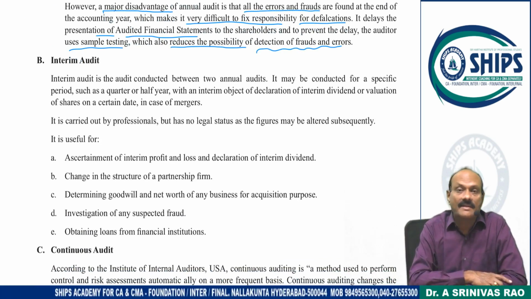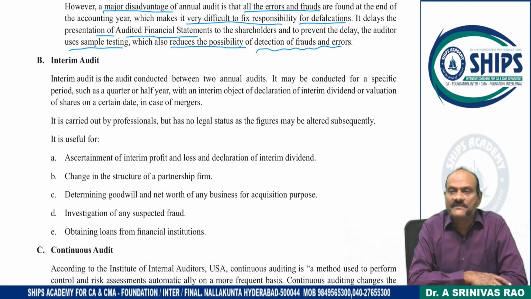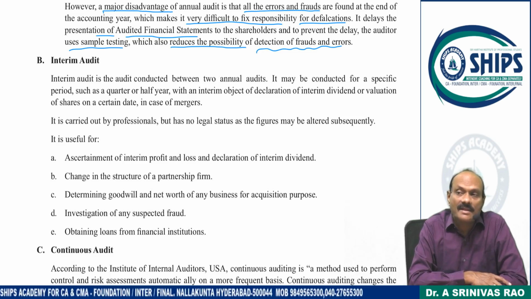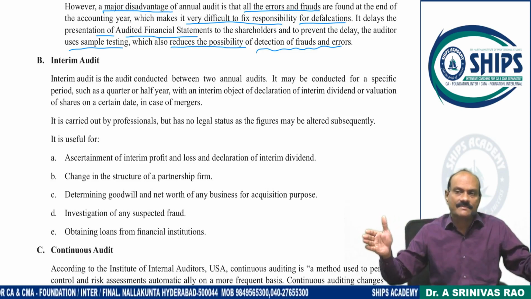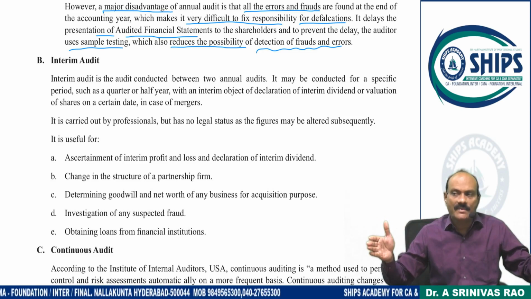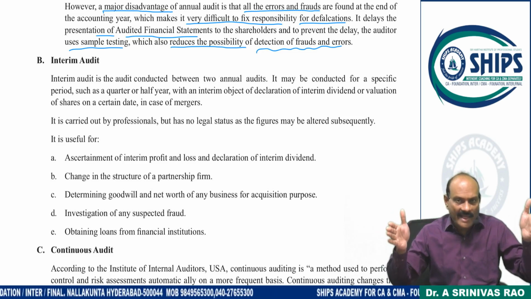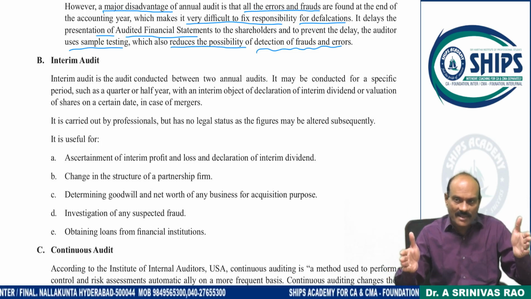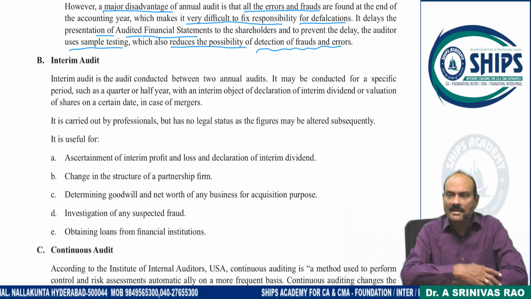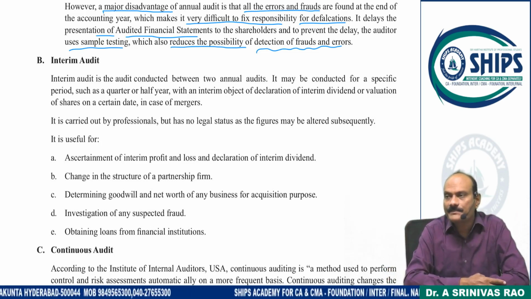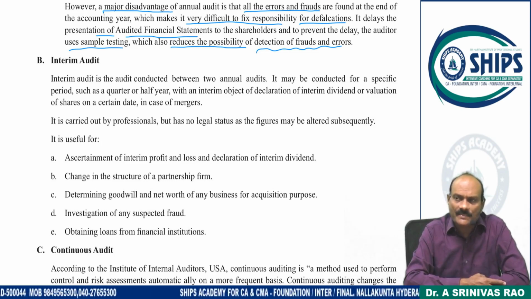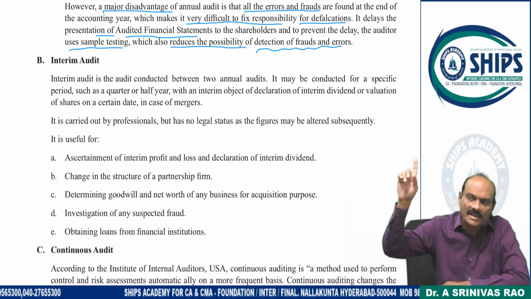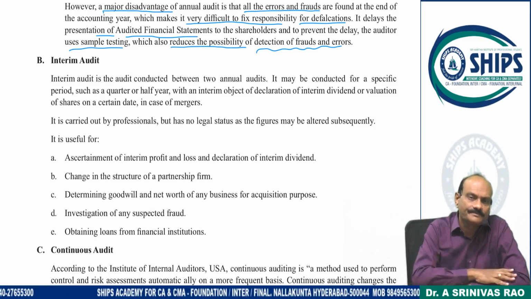What is interim? The term itself is self-explanatory. Interim: in between the two annual audits. If we have conducted any audit in between the two annual audits, that audit is called interim audit. What is the purpose of interim audit? Basically, to declare interim dividend.